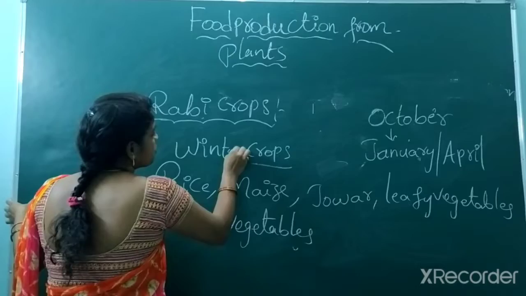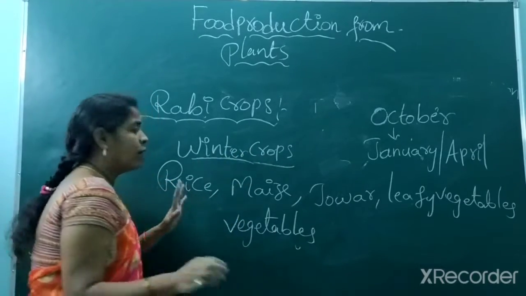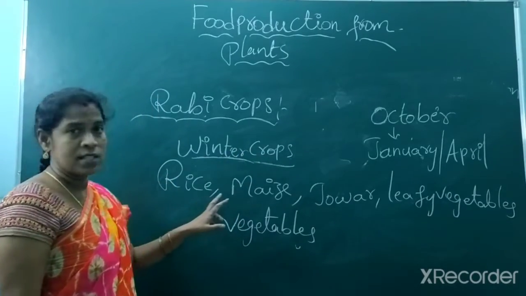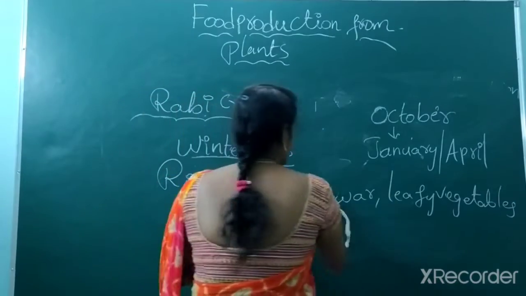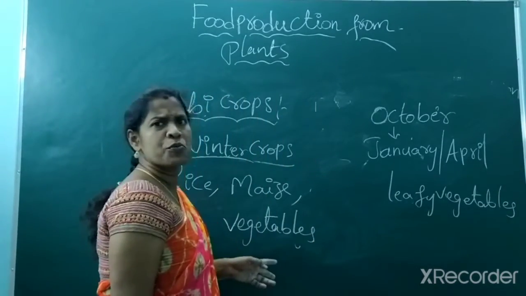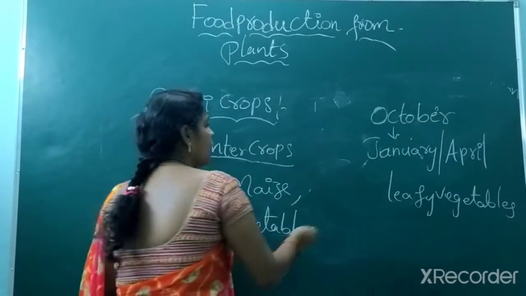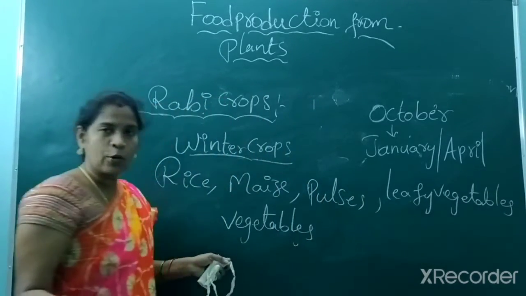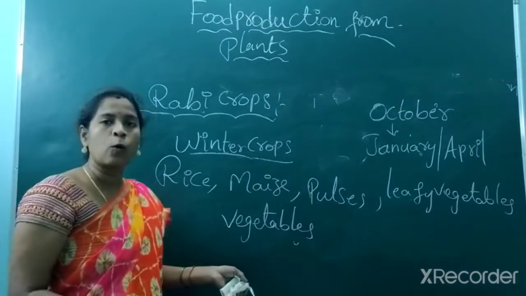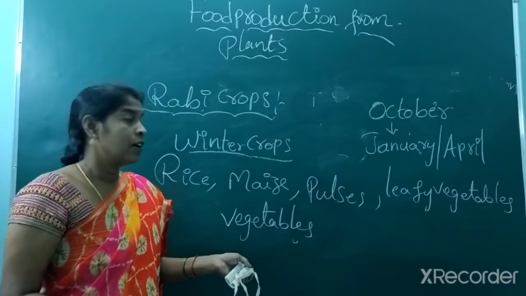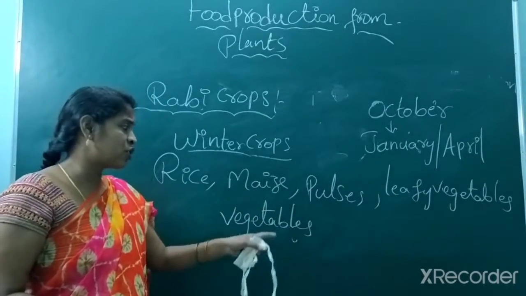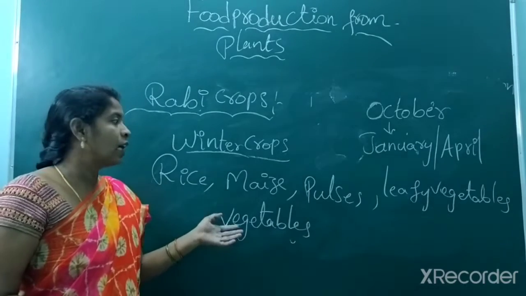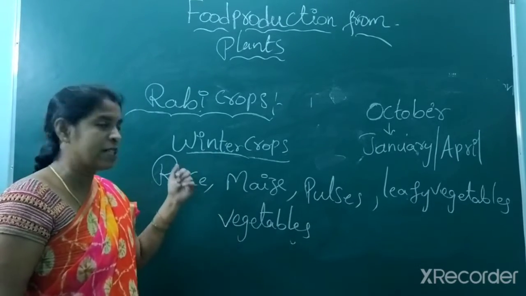In winter also we cultivate rice, maize, jowar also can be possible to cultivate, but I am taking pulses. You can take green gram, black gram, cowpea, groundnut, anything can be cultivated. And apart from that, leafy vegetables and vegetables are also cultivated in Rabi season.